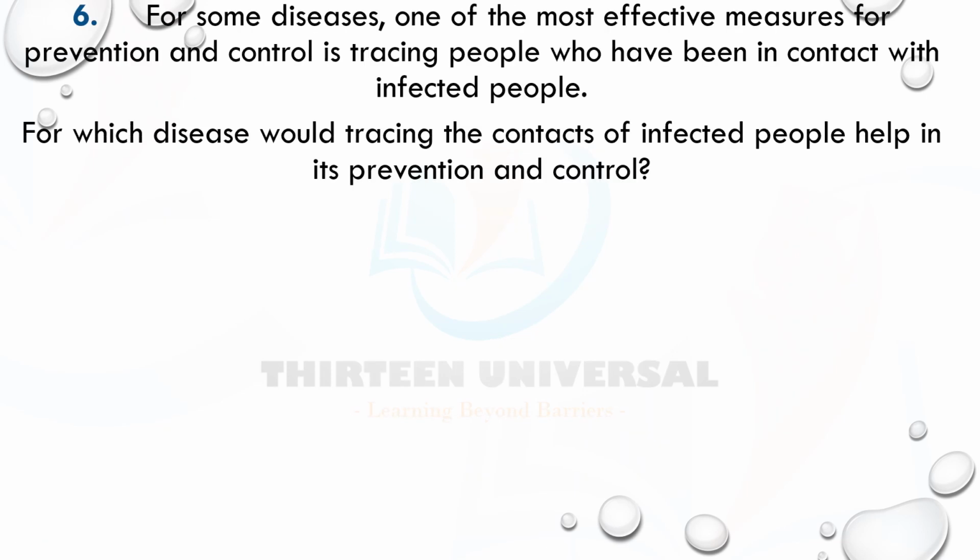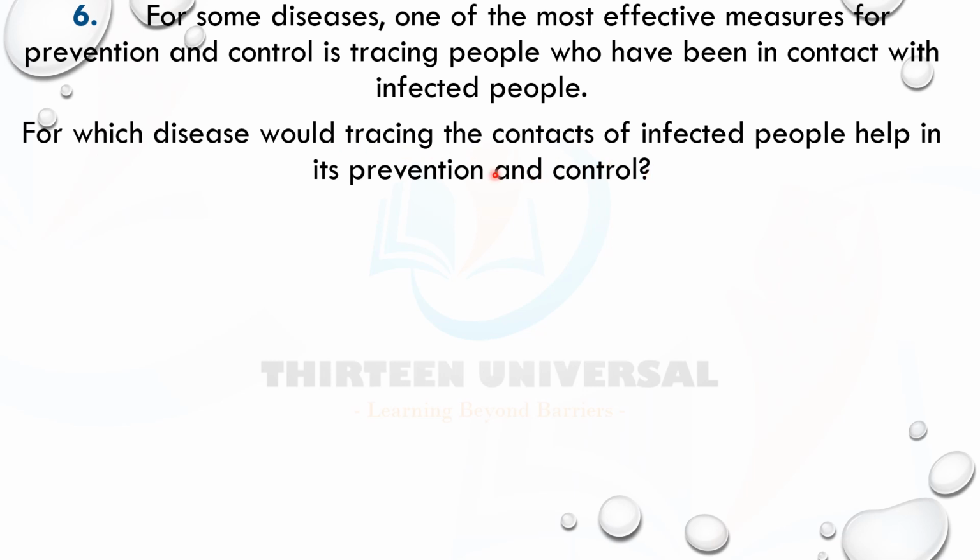Is B. For some diseases, one of the most effective measures of preventing and controlling is tracing people who have been in contact with an infected person. Yeah. So you trace people that have been. Why do we have to do that? So for which reason? Would tracing contacts of an infected person help in its prevention and control?